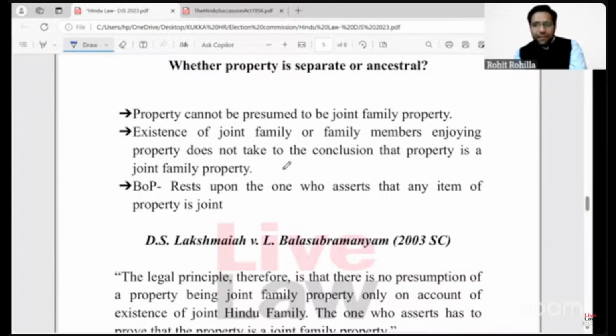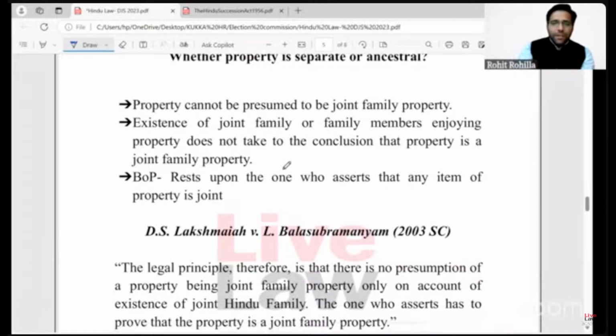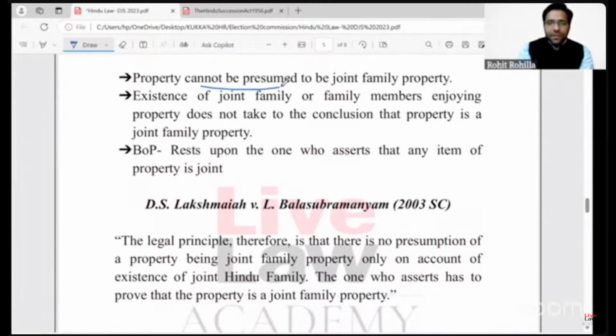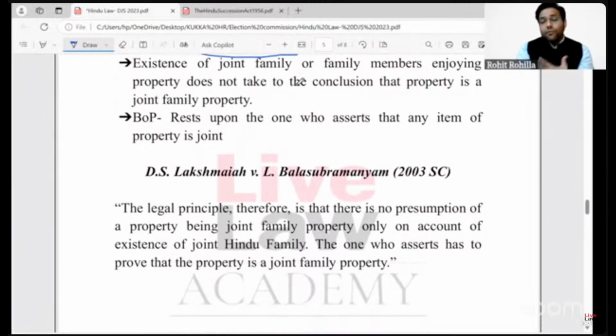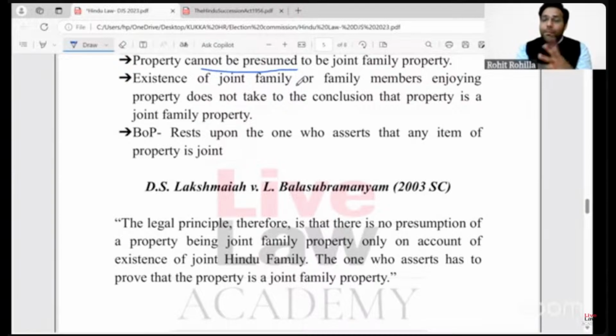Further, the burden of proof will be on the person who alleges or who asserts that the property is a joint family property or ancestral property. That burden has to be discharged through evidence, right? Simply making assertions will not do the job, right? So, as I've said, there is no presumption. The property cannot be presumed to be a joint family property. And existence of joint family or joint family members enjoying the property does not take you to the conclusion that the property is a joint family property.